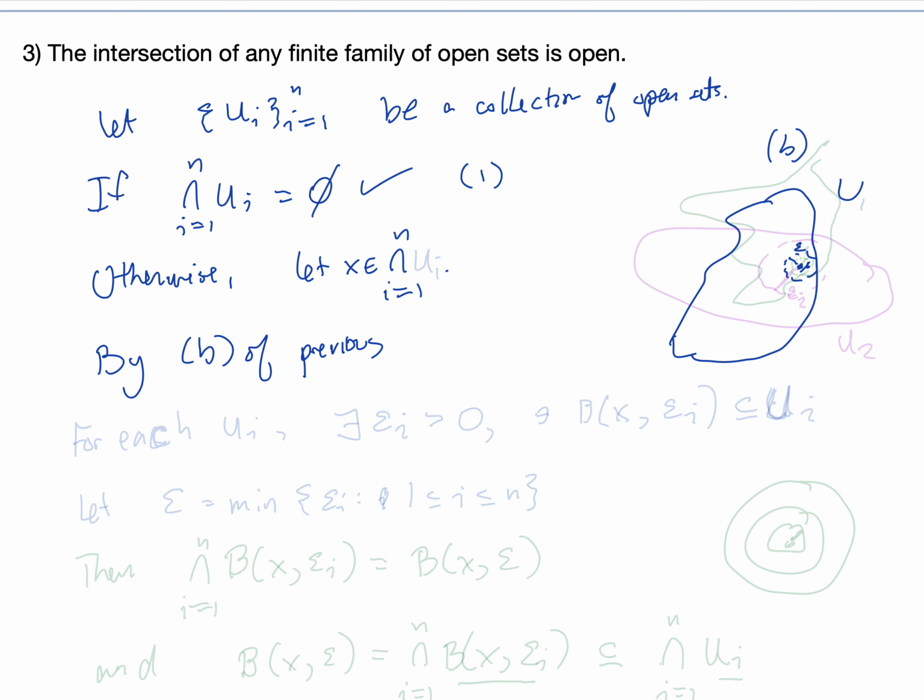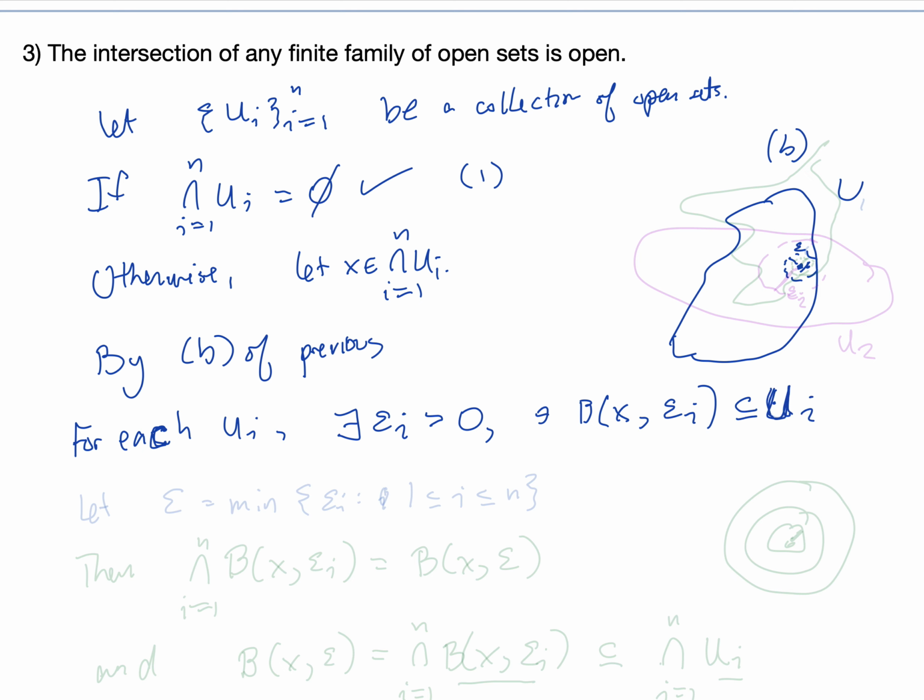First, we're going to use it to say that for each set U_i, because x is in the intersection of the U_i's, there exists some epsilon_i greater than 0, which depends on which set we're talking about, such that the ball centered at x with radius epsilon_i is completely contained in the set U_i.